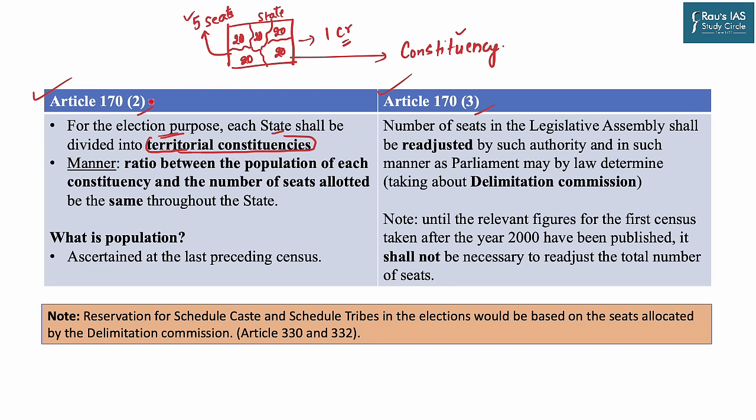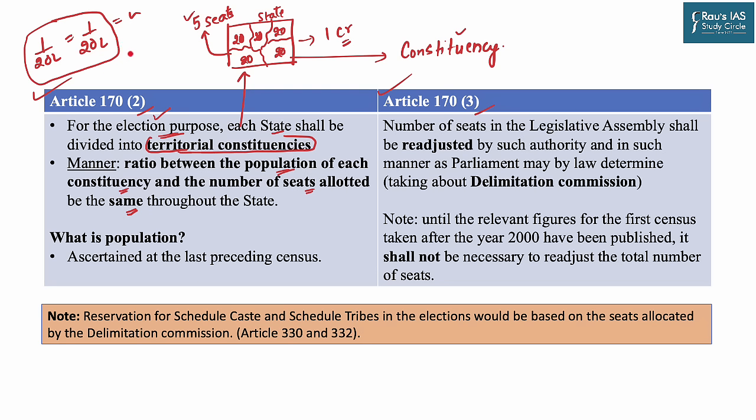So Article 170 says that for the election purpose, a state can be divided into such territories. The manner in which this should be represented is that the ratio of the population of each constituency to the number of seats allotted should be the same. If you go through the example, for one seat we have 20 lakh people. For the other seat also we have 20 lakh people, and the same is true for the n number of other seats. So this ratio, 1/20, is going to be the same throughout the state.